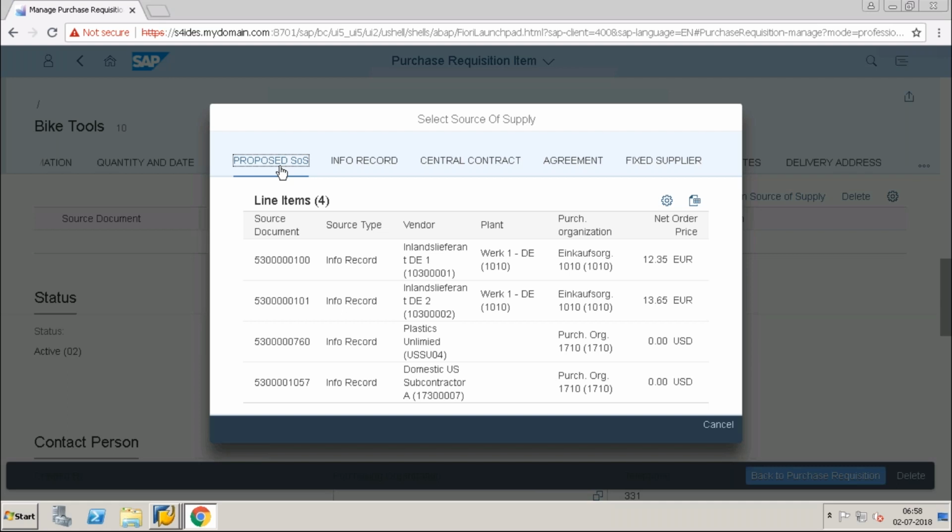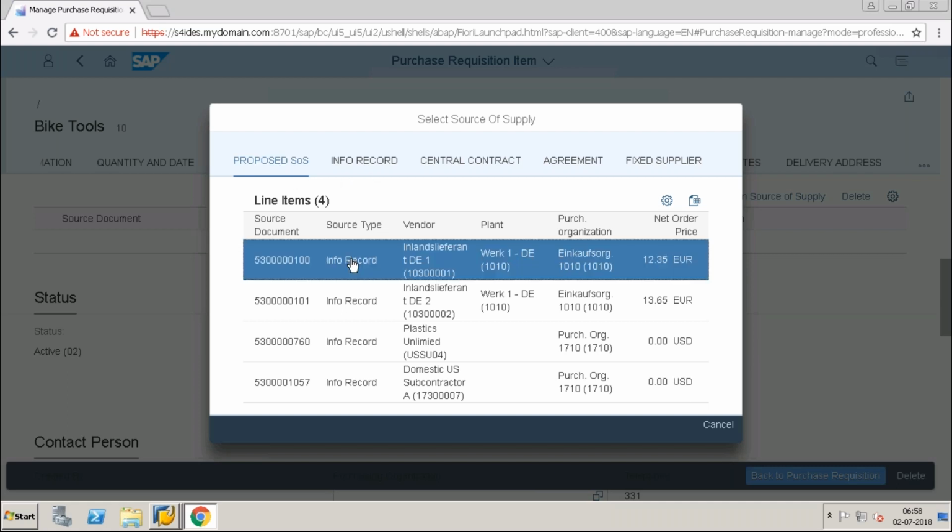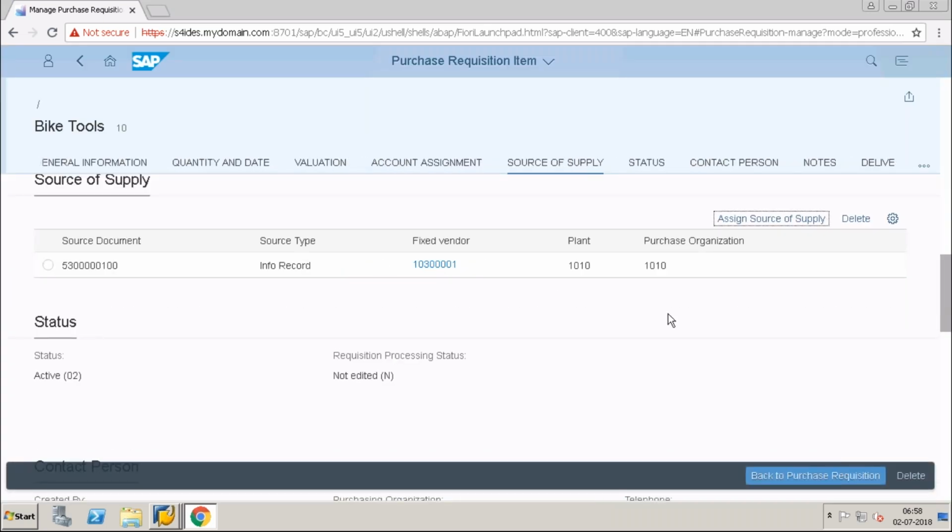If I click on this document info record, here I'm saying this is my fixed vendor who is supplying, and this is the source determination. It's nothing but your info record. Now the value of the material will change based on the info record. In some scenarios, like a third party scenario or an individual purchase order scenario, the info record is mandatory because the value of the goods will be determined from the info record. If that is not there, you need to enter it manually, using PP00 or any standard condition type for the net price.